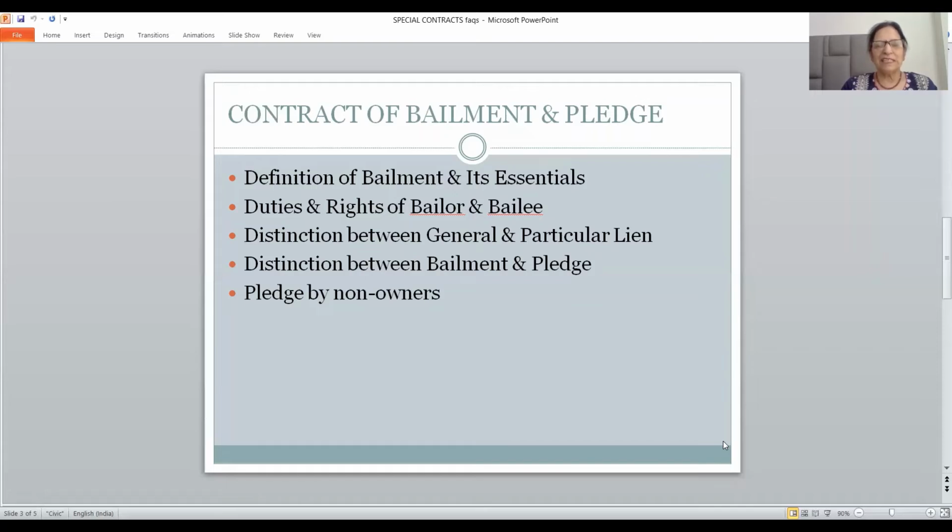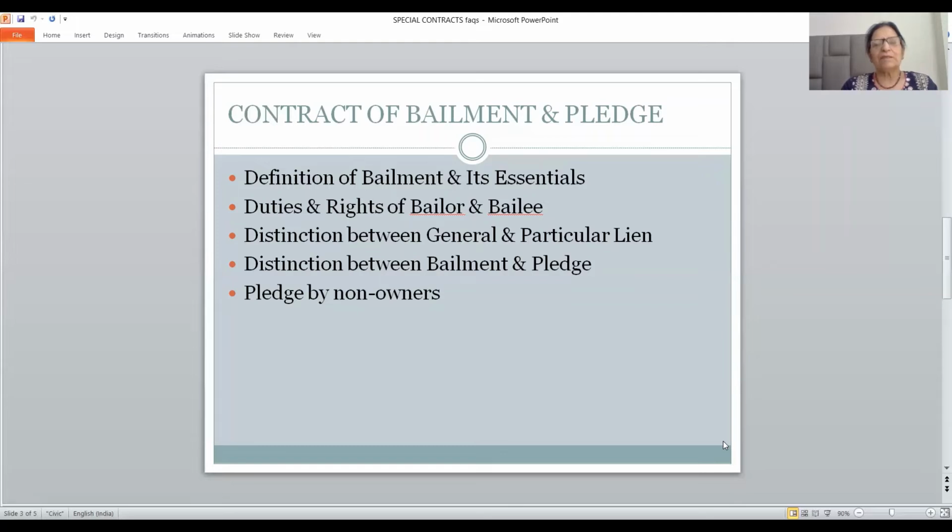He must disclose the faults in the goods bailed, which is the right of the bailee. If the bailer has not disclosed the faults in the goods bailed, which he is aware of, and the bailee suffers any amount of loss, the bailee has a right to recover this loss from the bailer. So friends, when you write duties and rights, do write the sections also, because this is an OBE examination where you are going to write from the book or from the notes, whatever.